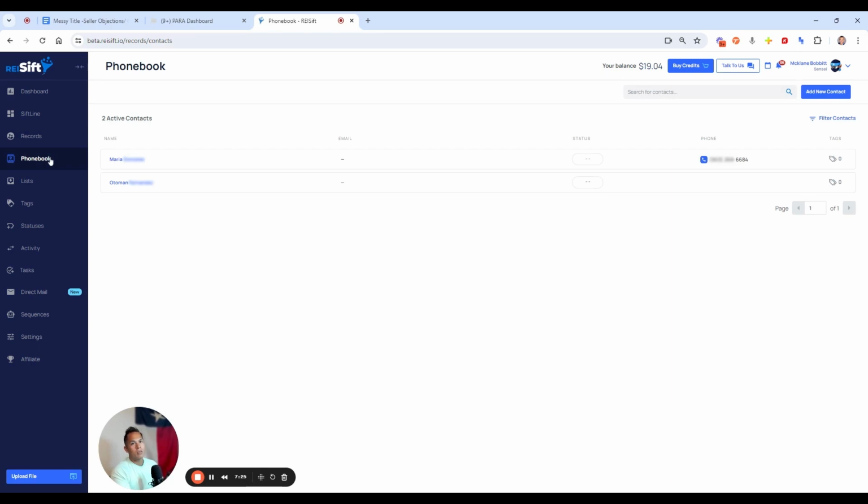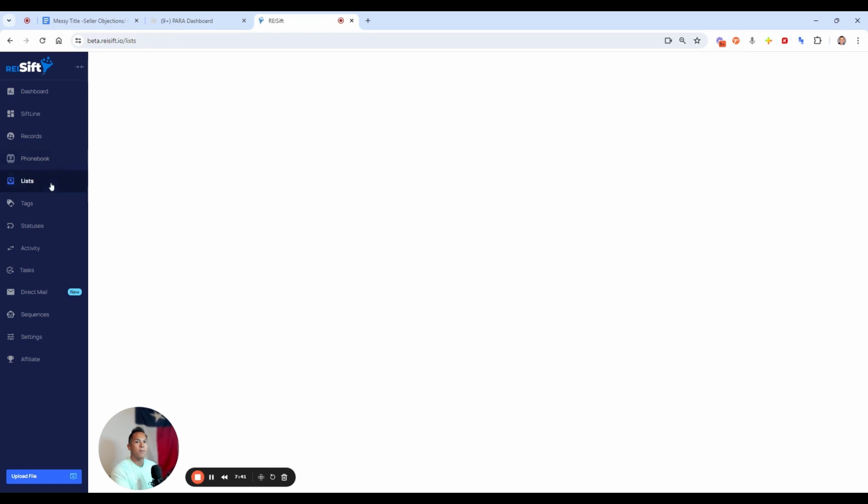Phone book, we don't really use phone book. You can put your contractors' and buyers' information there. Really, we don't have anything like that for us. We save our buyers in a different CRM. So honestly, this might be something good for us to build out. But again, we don't use the phone book portion too much.